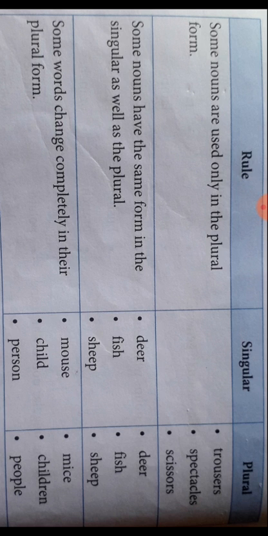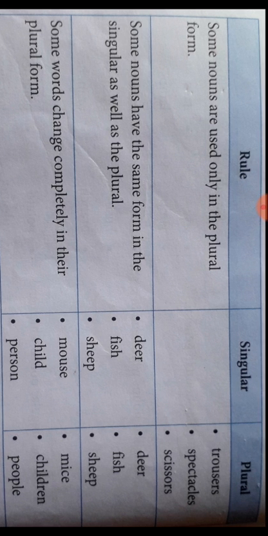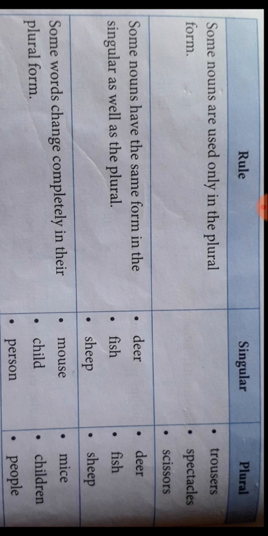Some nouns have the same form in the singular as well as in the plural. Like I said before, deer, deer. Fish, fish. Sheep, sheep. They don't change. They have the same form in the singular as well as in the plural form. Some words change completely in their plural form. Mouse becomes mice, child becomes children, person becomes people.